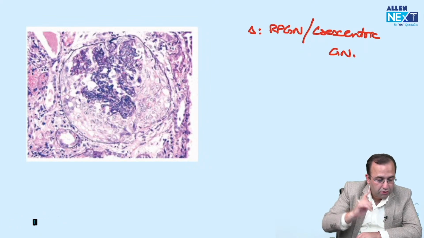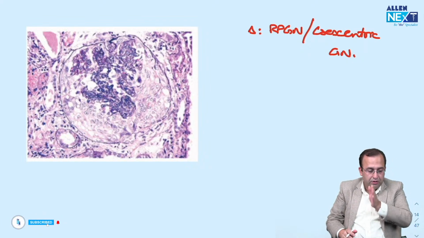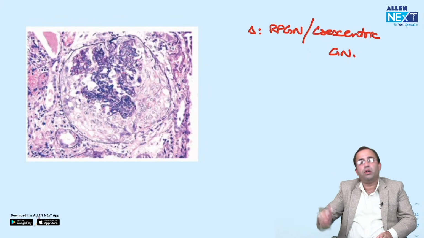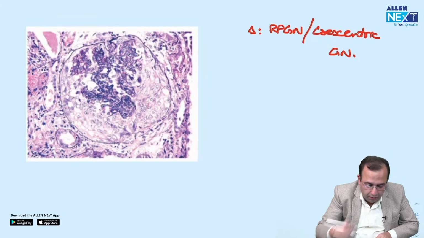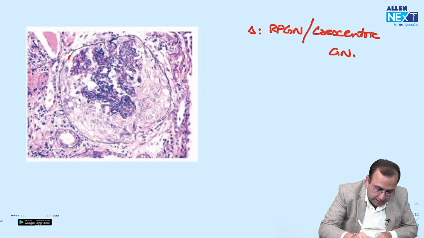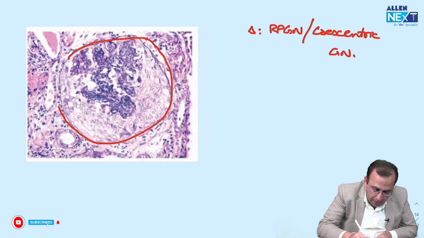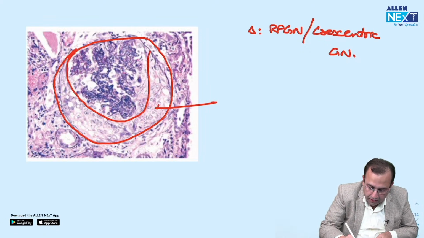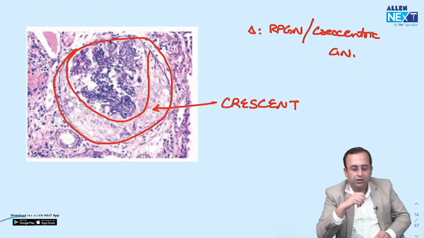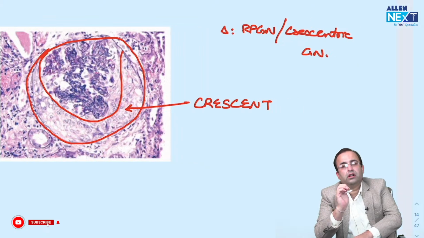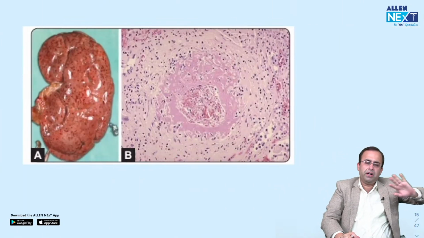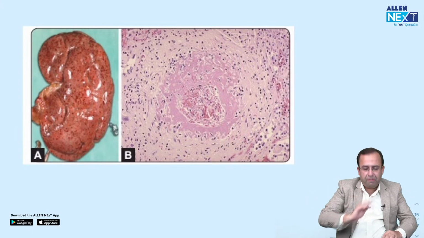It was initially a diagnosis of PSGN, which progressed to RPGN. So what will microscopy show? Crescents. This is what it looks like. You see a glomerulus in which capillaries are pushed to one side, with a crescent on the outside. Crescentic glomerulus. So this takes care of glomerular diseases and gets us to blood vessels.